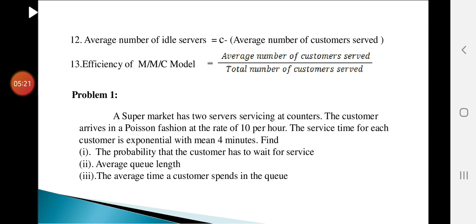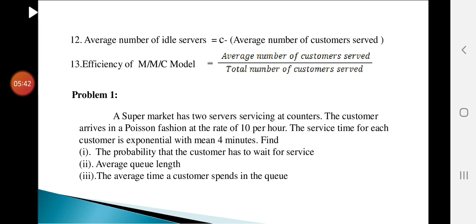After that, the average number of idle servers is equal to C, where C means channel, minus the average number of customers served. Next formula, the efficiency of the MMC model, which is equal to the average number of customers served by the total number of customers served. These are all the important formulas. We will see the problem now.